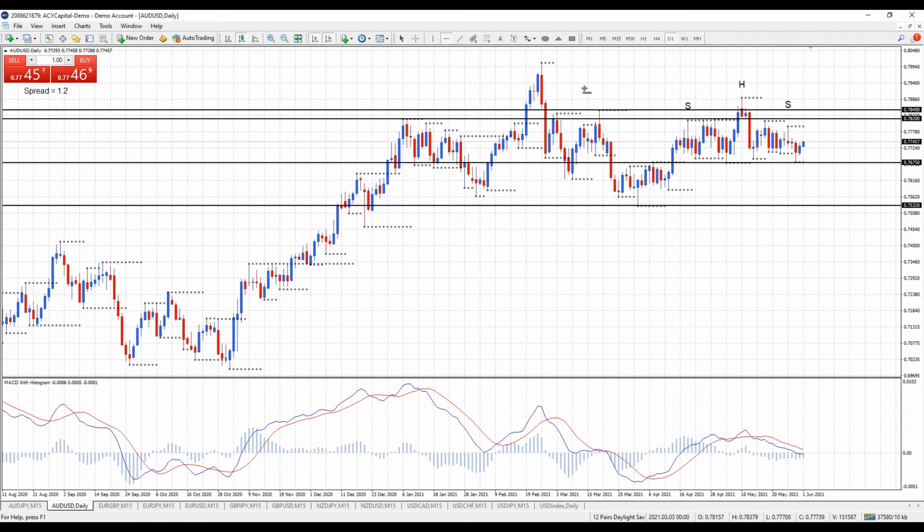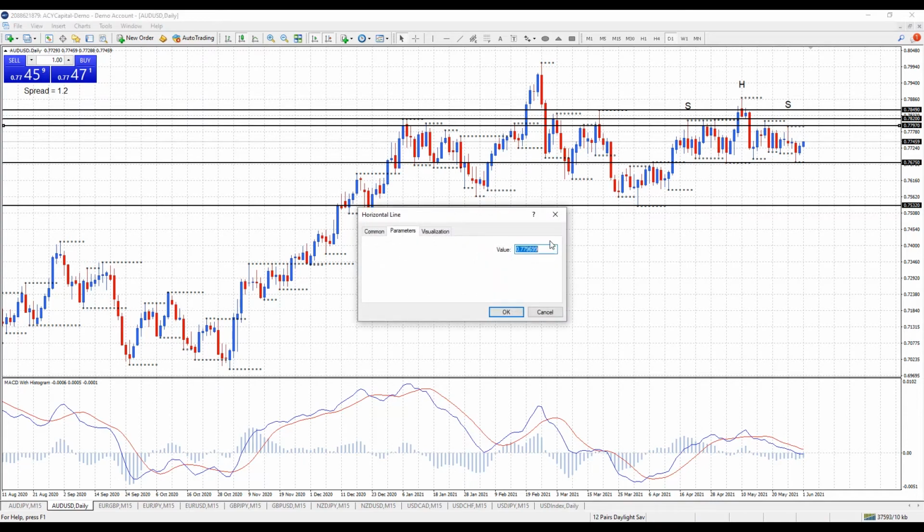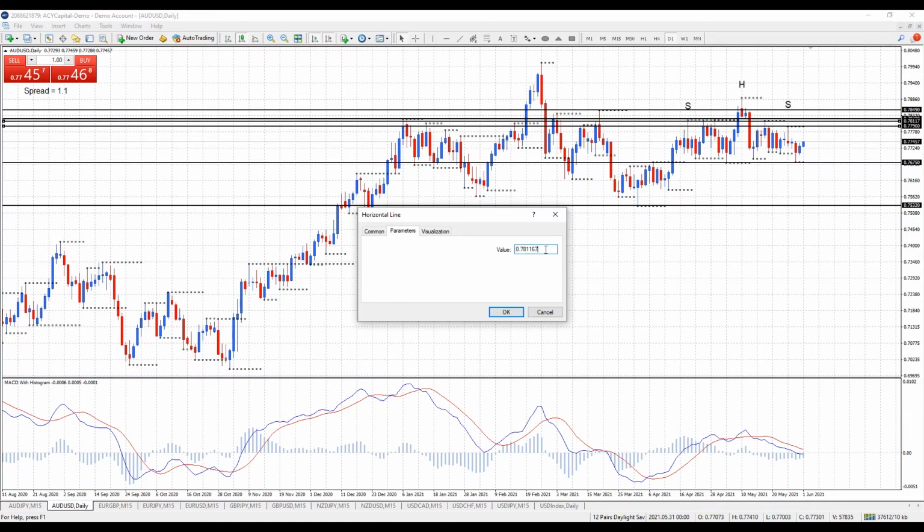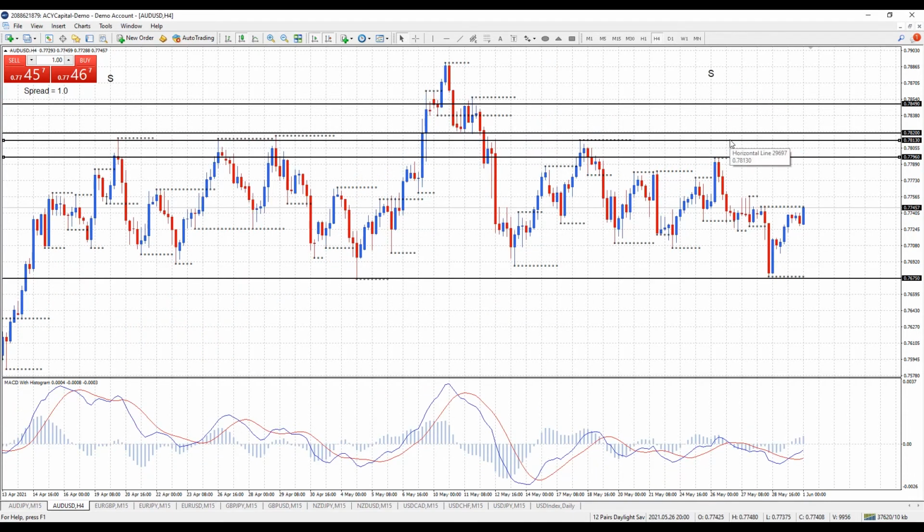Just want to put in daily resistance. First level of resistance is just here at 77.96. And then there's another level up here at 78.13. So there's a lot of resistance at or around the 78 number. Alright, back down to the 4-hour chart.